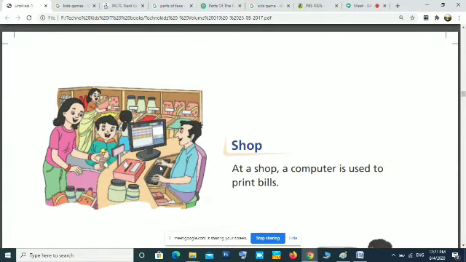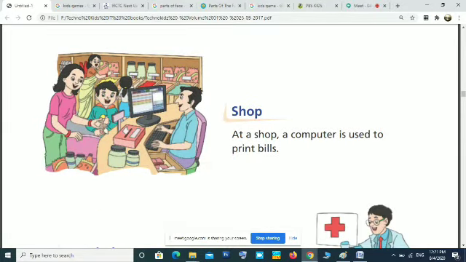Okay, very good. Next place is shop. Shop, all of you know, when you are going for buying anything in supermarket or an average size shop, it will have a computer for billing. Mainly when you go to mall or supermarket, several computers will be there for billing. So in shop, it is mainly used for taking the printout of the bill.